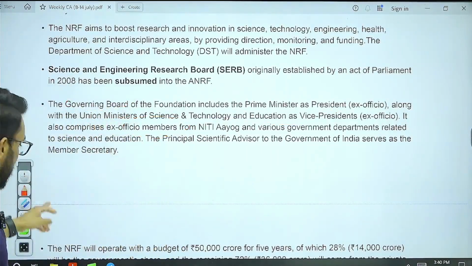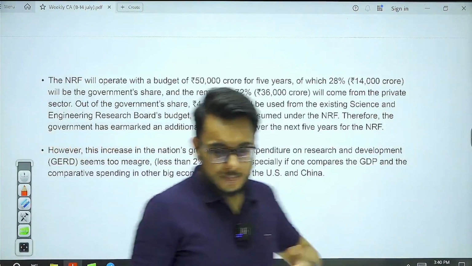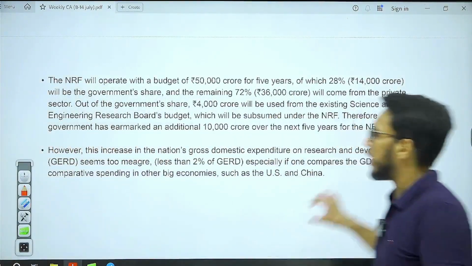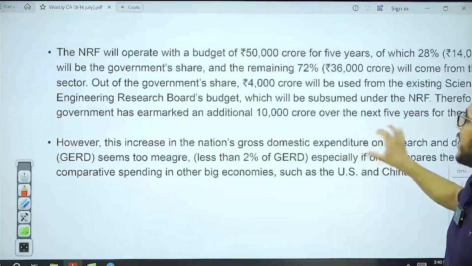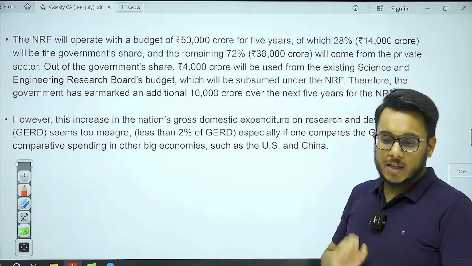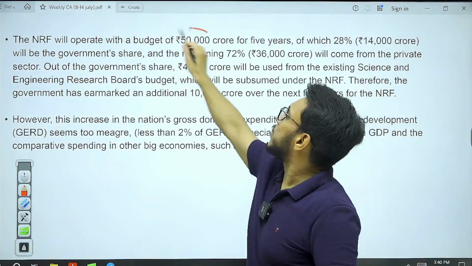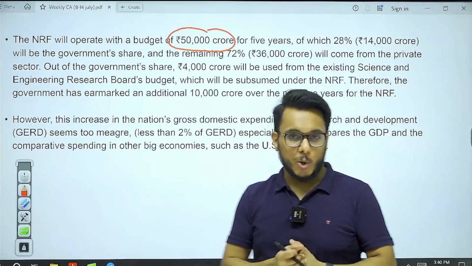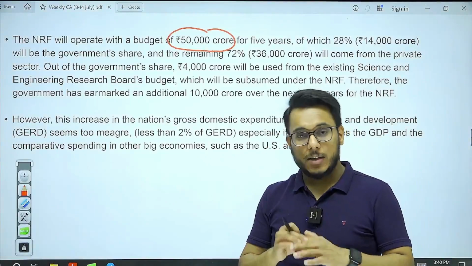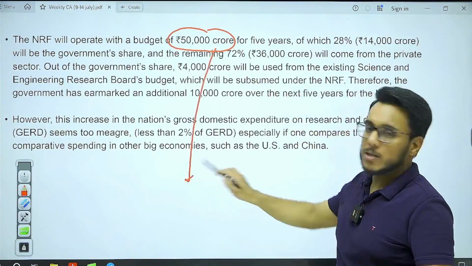Now, when we talk about this ANRF, I told you that it will focus on enhancing the R&D expenditure on science in India. This Anusandhan National Research Foundation has been given initial funding of 50,000 crore rupees for the next 5 years. So, 50,000 crore rupees is the total budget.